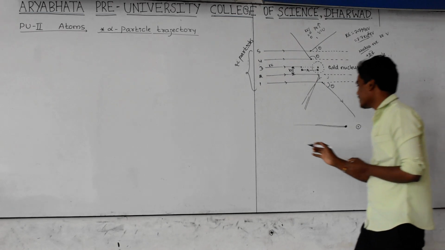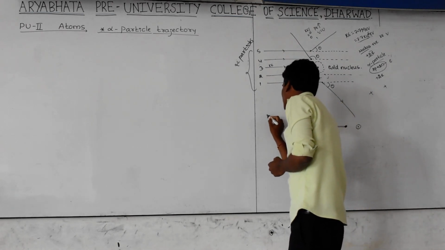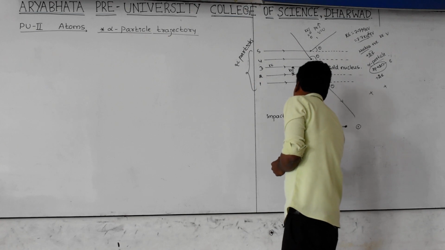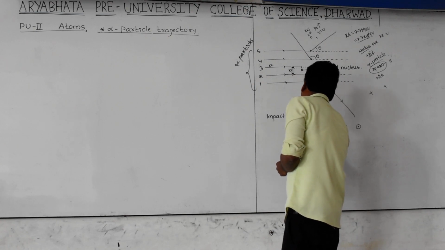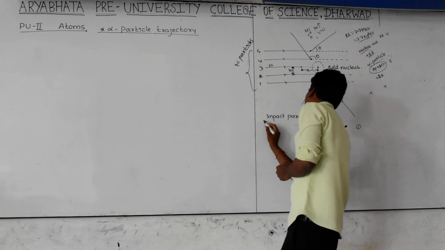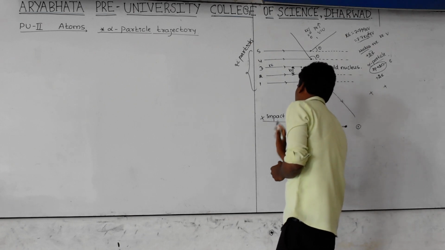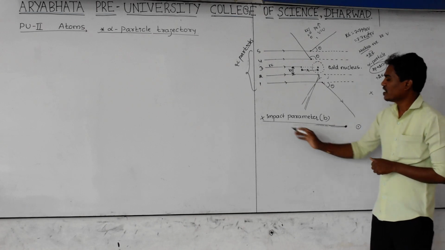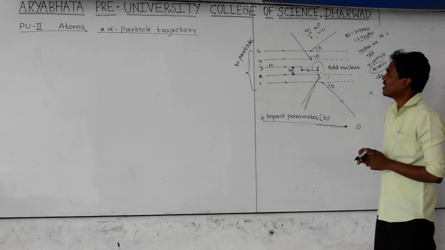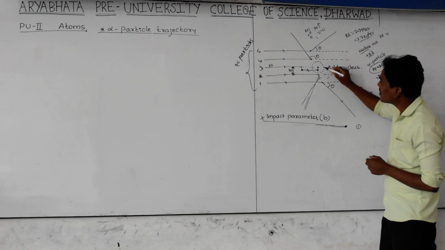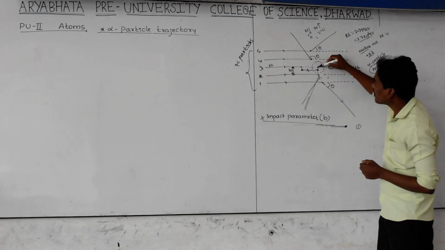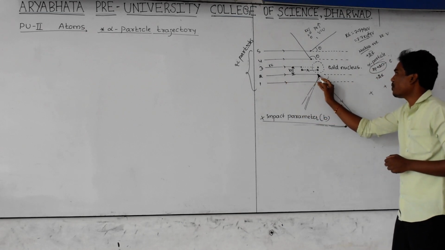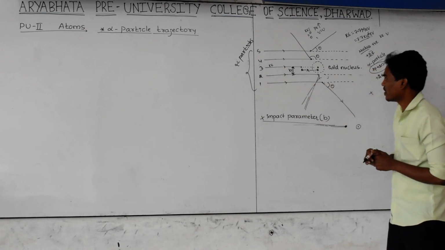And for b, there is a term that we call impact parameter. Impact parameter is indicated as b. What do you mean by impact parameter? It is a very important term. Impact parameter is nothing but the perpendicular distance between the center of the nucleus and the path of the alpha particle.